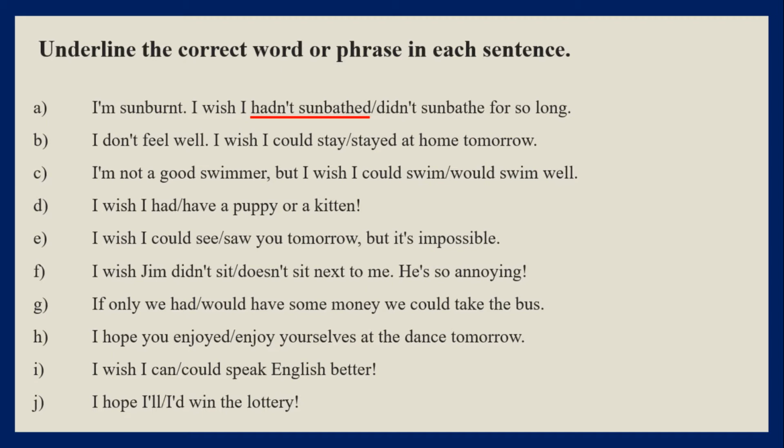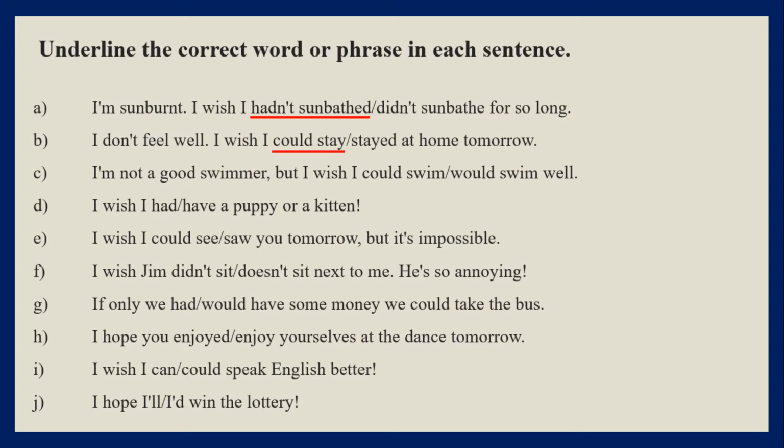B. I don't feel well. I wish I could stay at home tomorrow. This is a wish we are making for the present time or for tomorrow, and we use fake past for it. Actually, we say I wish I could stay, and we don't say I wish I stayed at home tomorrow, because when you say I wish I stayed at home tomorrow, it means it's your own decision to stay or not to stay. Then one could ask, so why don't you stay at home tomorrow? This means that there is some difficulty or impossibility involved in this situation in here. That is why we say I wish I could stay at home tomorrow.